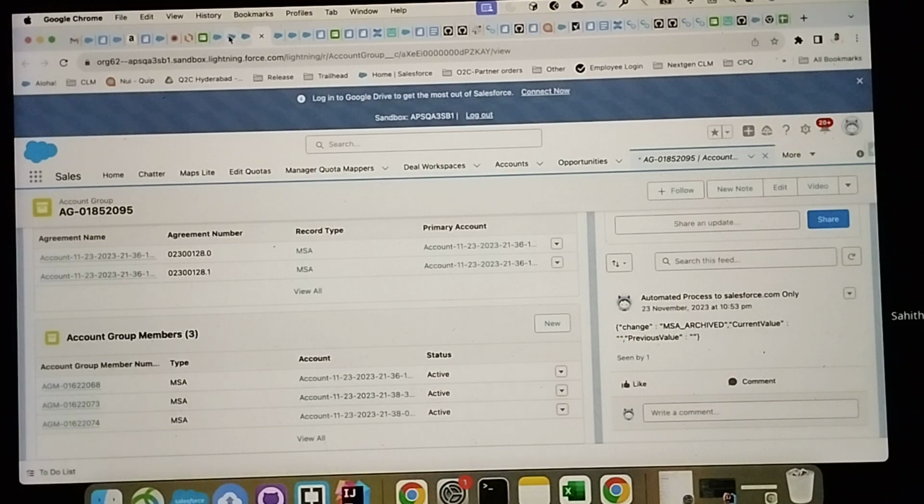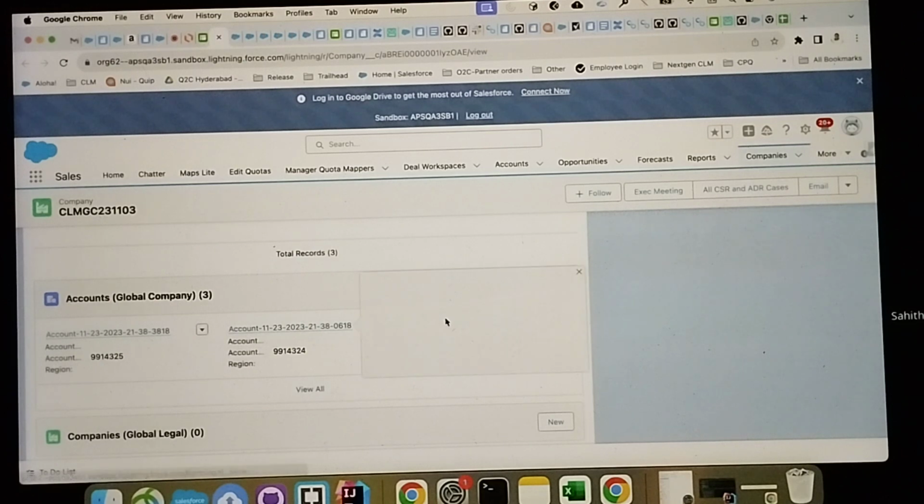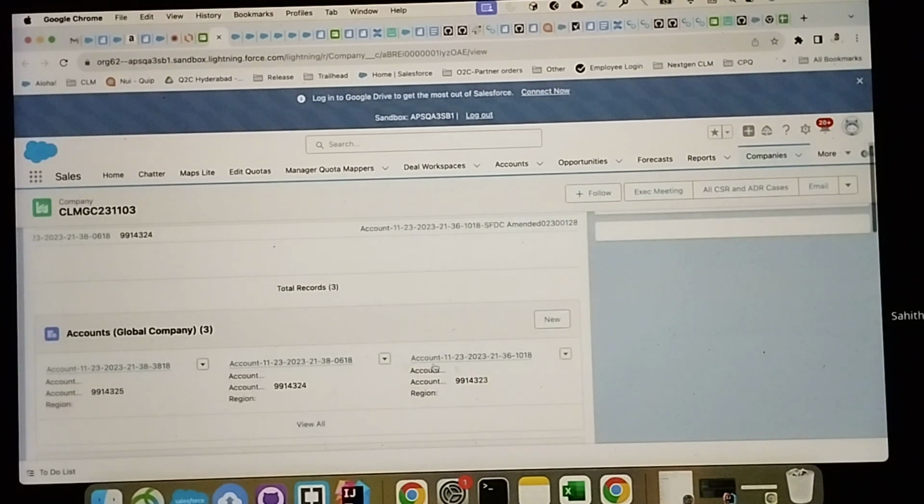Okay, if you can see here, there are two accounts. These two are the accounts which are in the same global company. And one more thing is, we have the simplex and the complex case. You may get a doubt: at the global company level, we have 3 accounts and one of the accounts has 1 MSA. But what if we have multiple agreements, like this account also has one more eligible MSA, and this one also has one more eligible MSA? That is called a complex case.